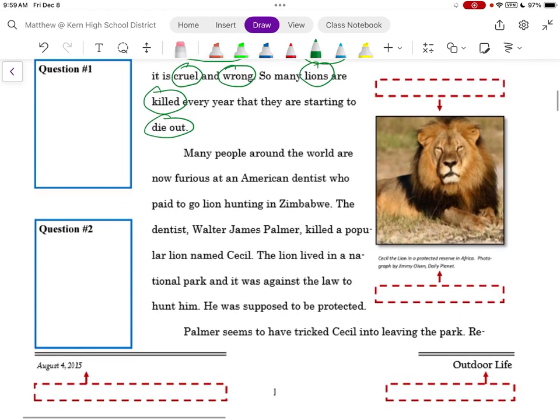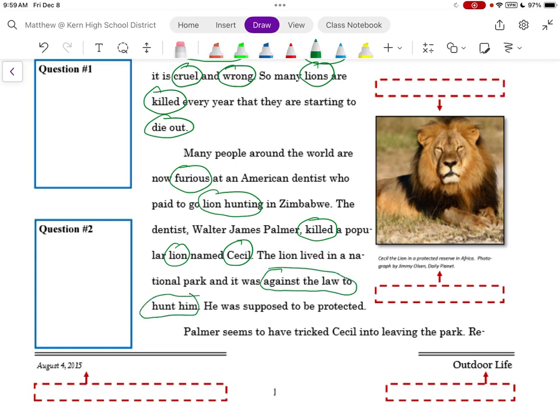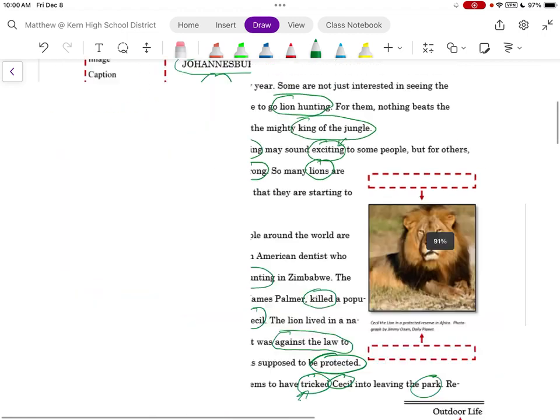Many people around the world are now furious at an American dentist who paid to go lion hunting in Zimbabwe. The dentist, Walter James Palmer, killed a popular lion named Cecil. The lion lived in a national park, and it was against the law to hunt him. He was supposed to have been protected. Palmer seems to have tricked Cecil, another tone word, tricked Cecil into leaving the park. Now I'm going to go ahead and hold off here.